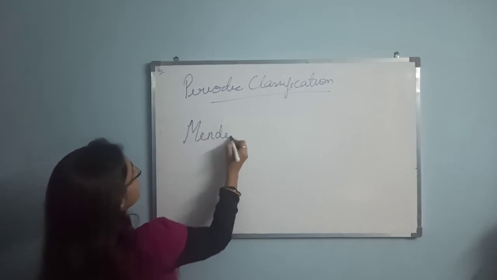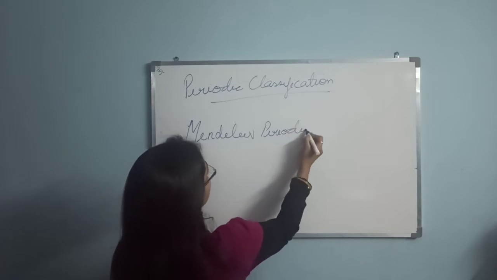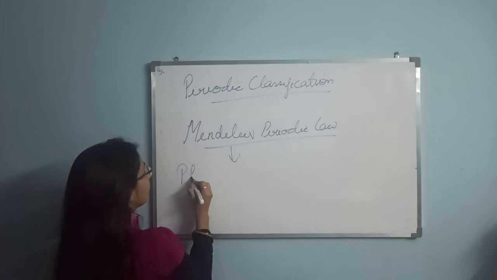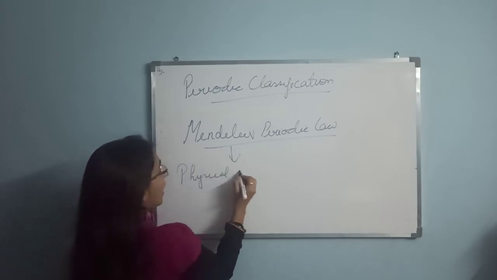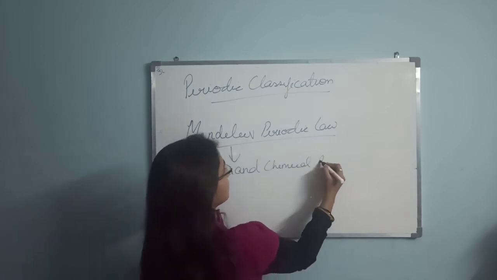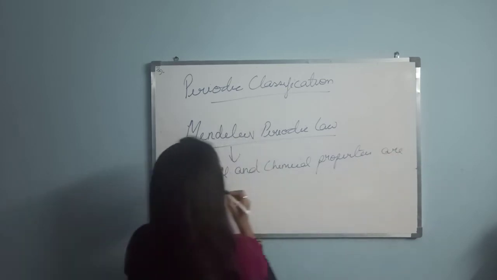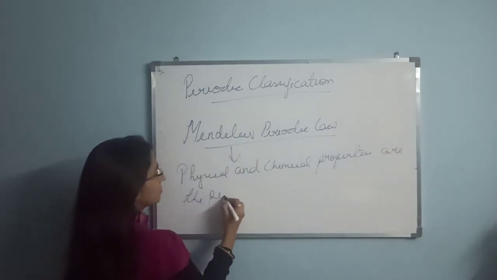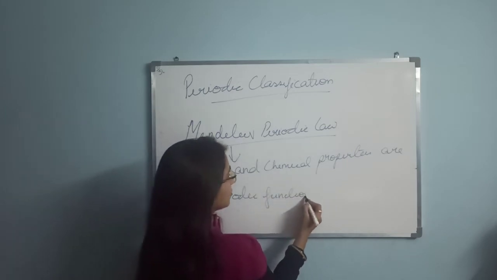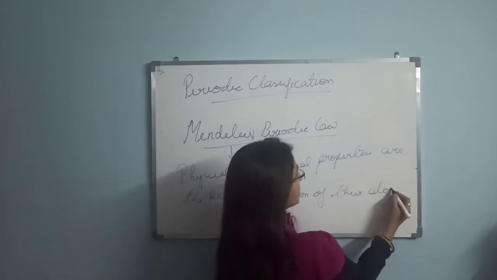Mendeleev's periodic law. What he has said is that the physical and chemical properties are the periodic function of their atomic mass.